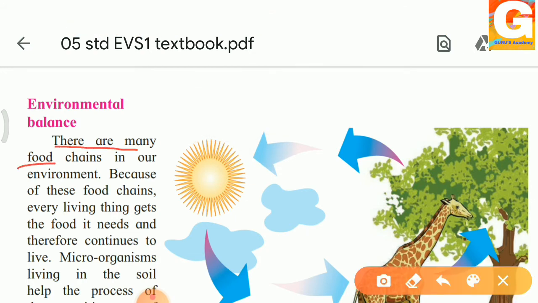There are many food chains in our environment. Yes, we have learned different types of food chains in our environment. Because of these food chains, every living thing gets the food it needs and therefore continues to live. Not only we, but all living organisms require something to eat because they have to survive, isn't it? So they get their food, and therefore continue to live.